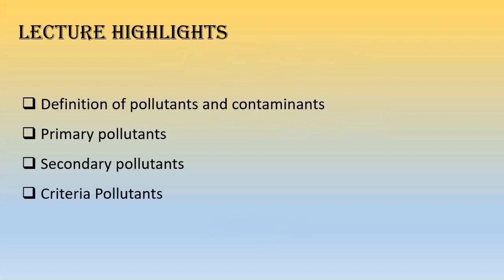Okay, now, as you can see, this is air and its pollution part 3, right? And in this lecture the highlights are the pollutants and contaminants, right? What the primary pollutants are, what the secondary pollutants are, and what the meaning of criteria pollutants is. These things are present in this particular lecture, right?